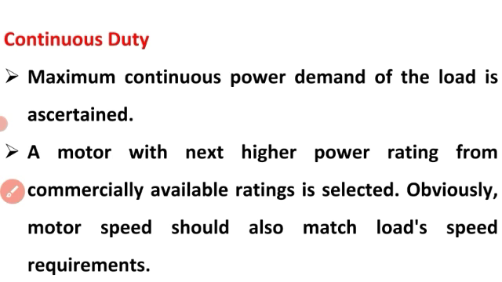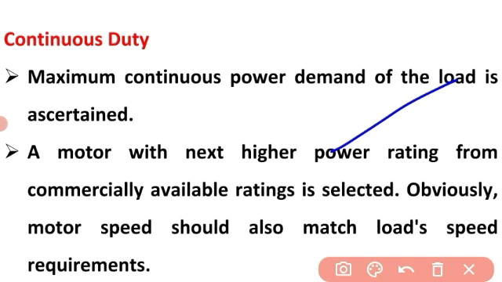In continuous duty, the maximum continuous power demand of the load is certain. A motor with the next higher power rating from the commercially available ratings is selected. Obviously, the motor speed should also match the load's speed requirements. Which means the motor runs continuously. It is not intermittent or short time.